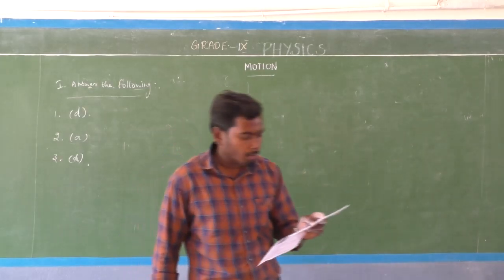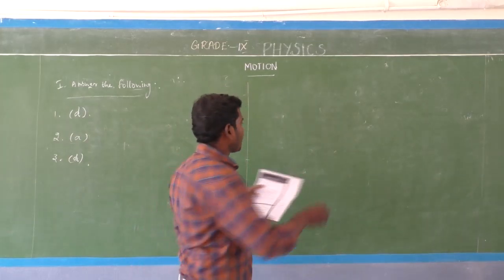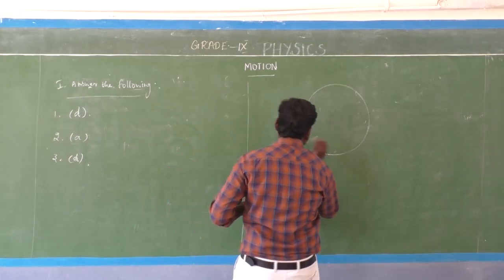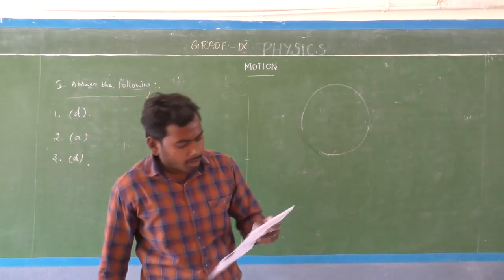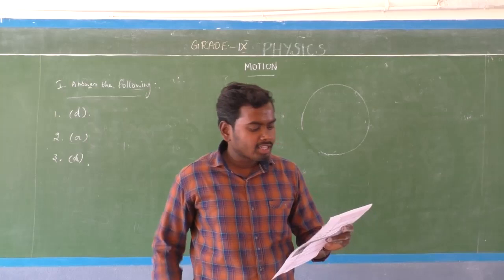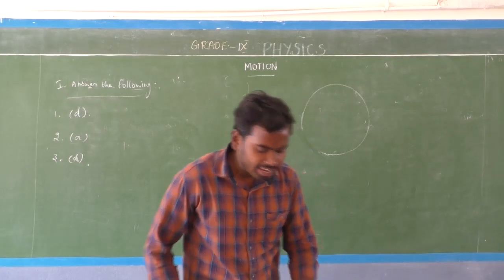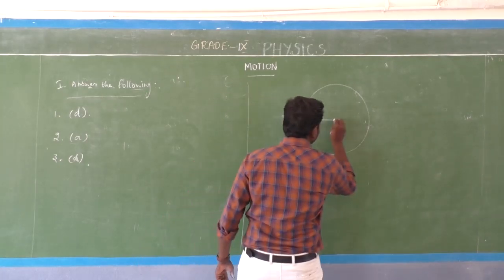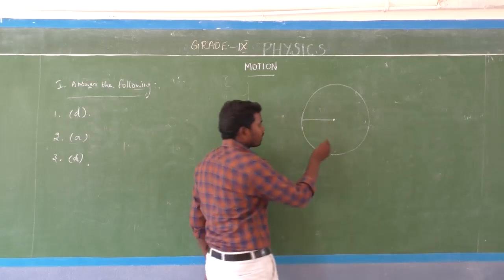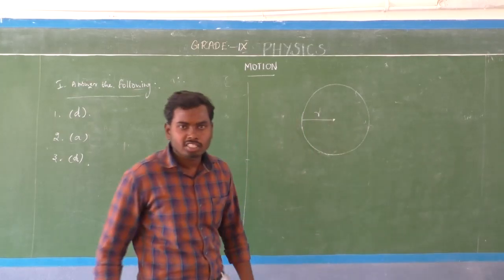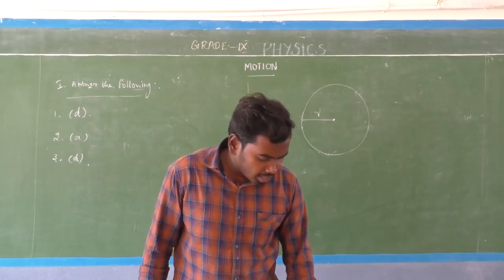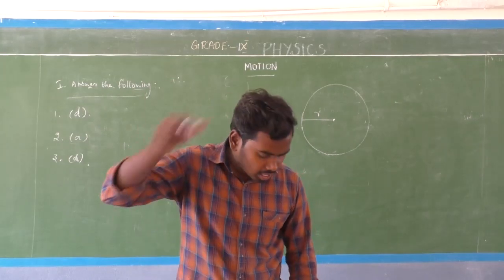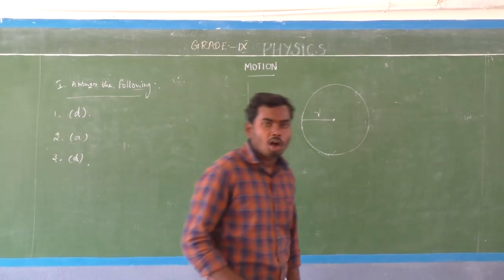A particle is moving in a circular path of radius r. This is the center of the circle. This is the radius. Radius how much? R. So what is the displacement after half a circle?